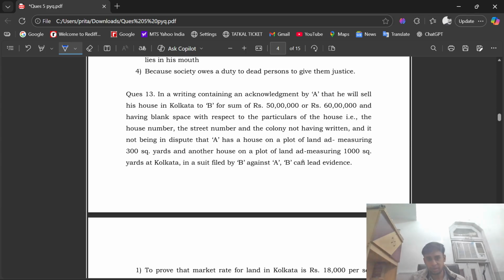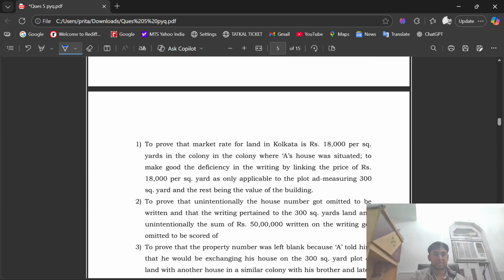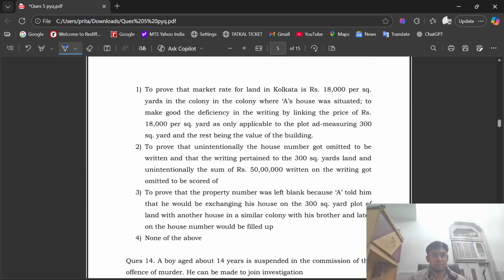In a suit filed by B against A, B can lead evidence. Options are option number A, to prove that market rate for land in Kolkata is 18,000 per square.